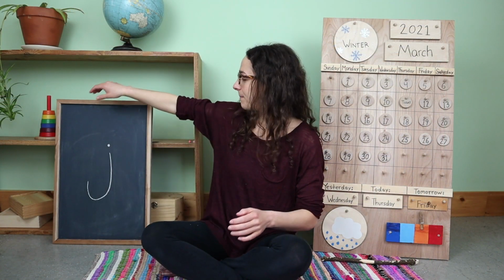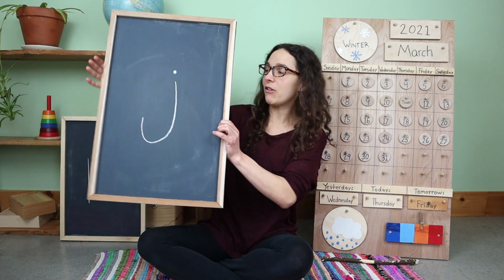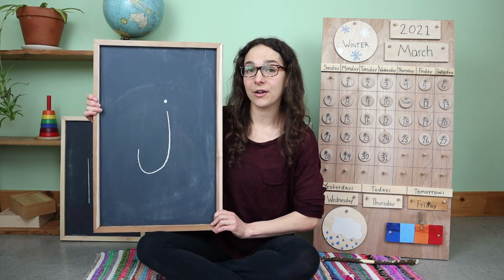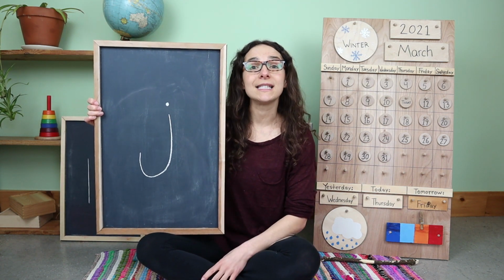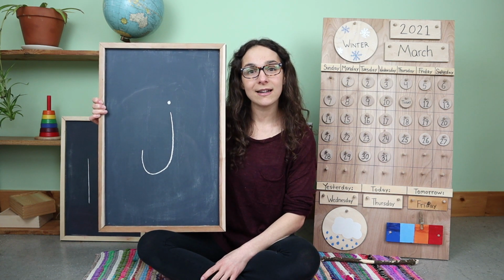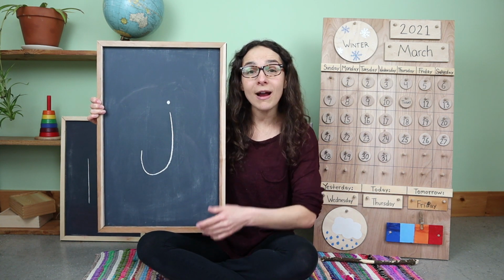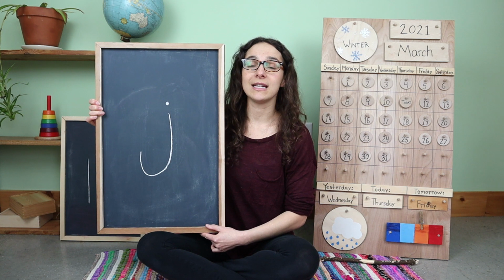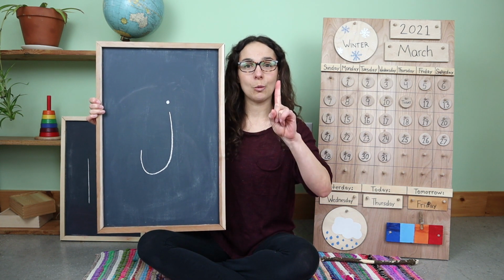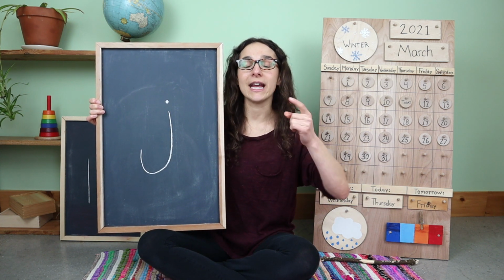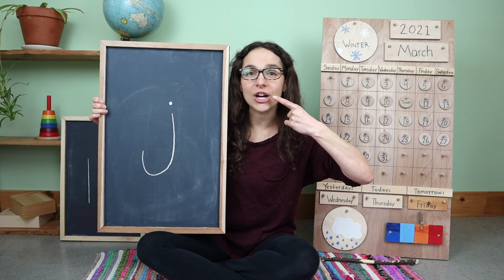Now let's move on to the letter and the number of the week. So this week, we've been learning about this letter. Do you remember the sound that this letter makes? That's right. Let's make that sound together on the count of 3. 1, 2, 3. J, J.